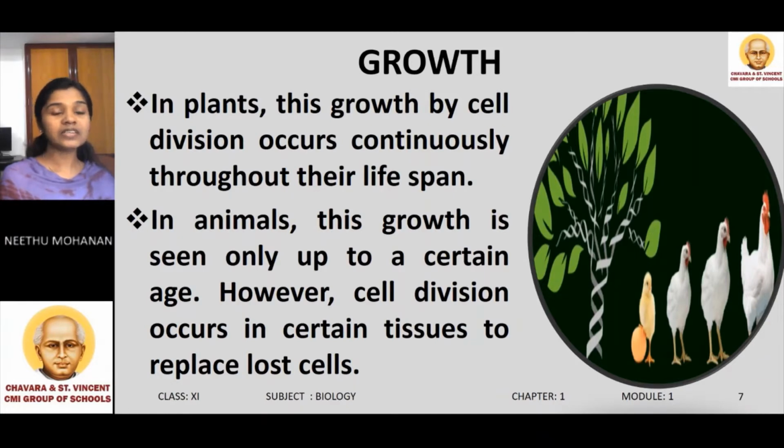On reaching a certain age, growth stops. However, cell division occurs in certain tissues to replace lost cells. So this is a major difference between growth in plants and animals. In plants, growth is continuous throughout their lifespan, but in case of animals, it stops after a certain age.